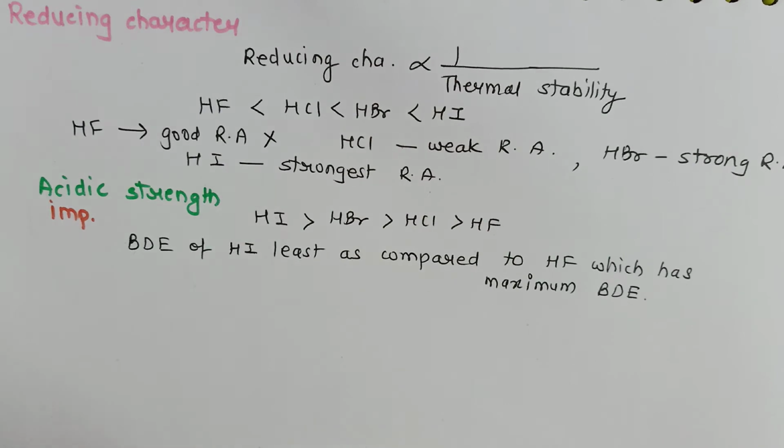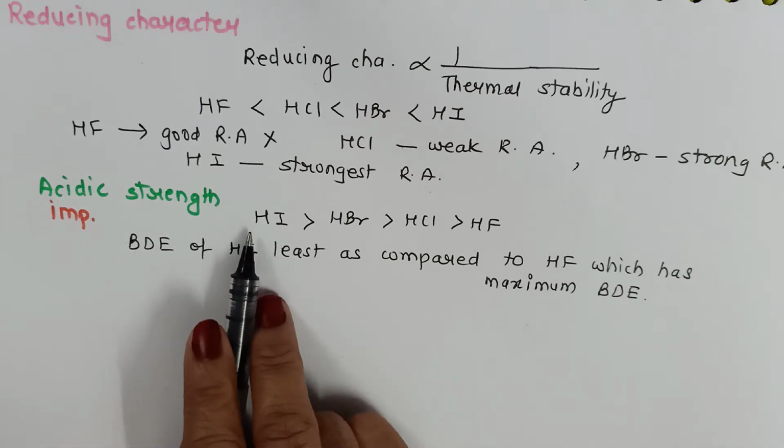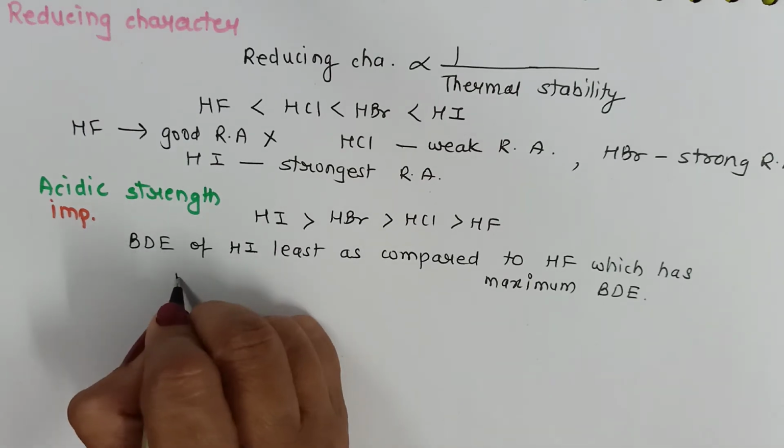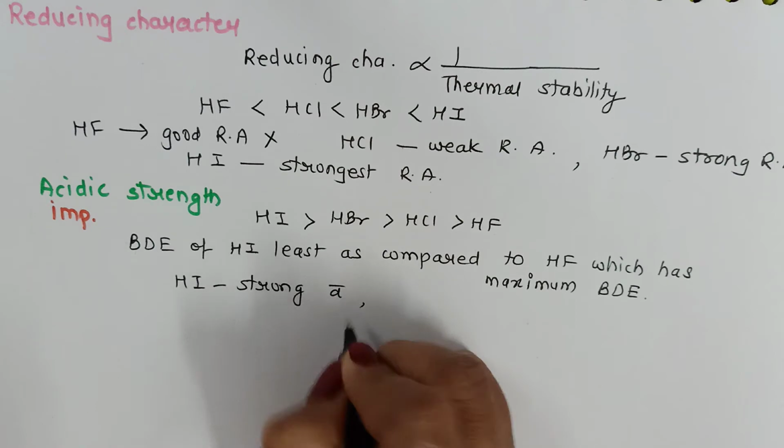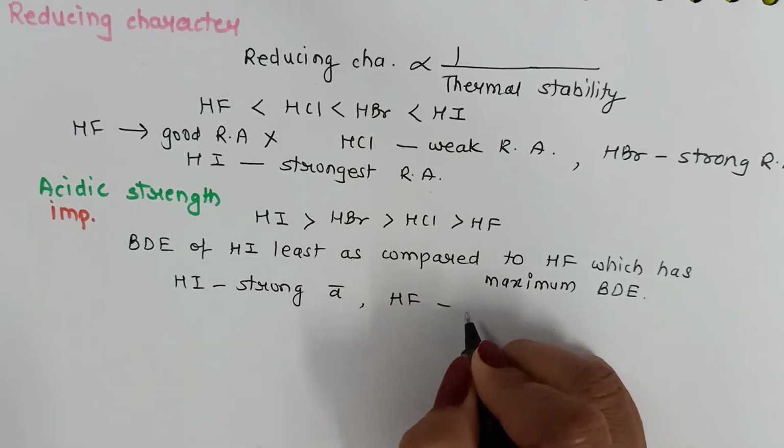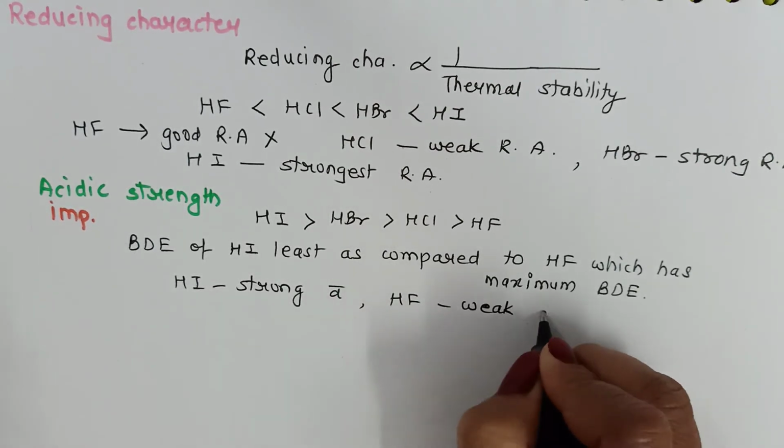One of the frequently asked questions about the hydrogen halides is related to their acidic strength. Although fluorine is the most electronegative among the halogens, the electronegativity difference will be maximum in hydrogen and fluoride, and therefore we are expecting it to be more acidic. But it is actually the reverse. Hydrogen iodide is comparatively a strong acid and hydrogen fluoride is comparatively a weak acid.